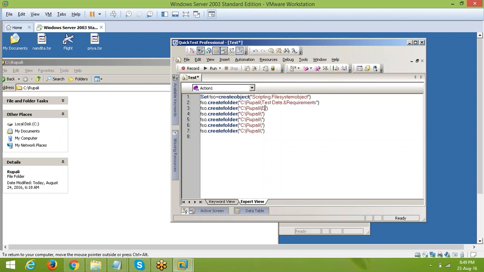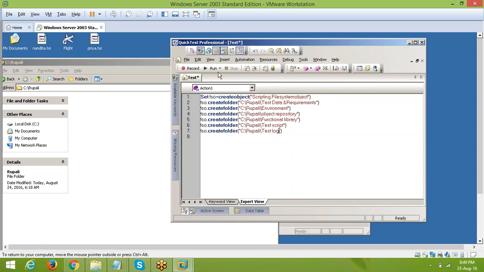Next one is environment. Next one is object repository. Functional library. Test script. Test log. So right now I am going to use the run button.